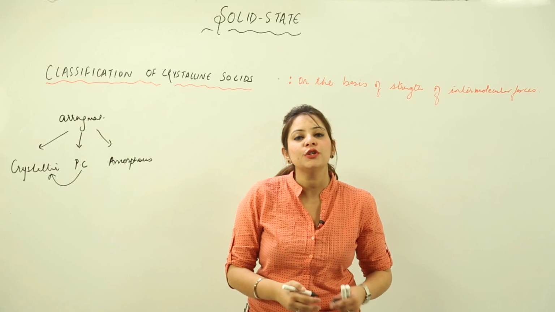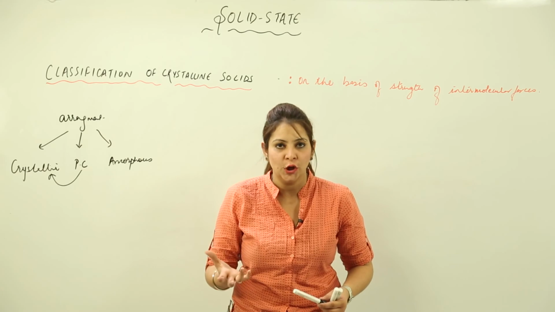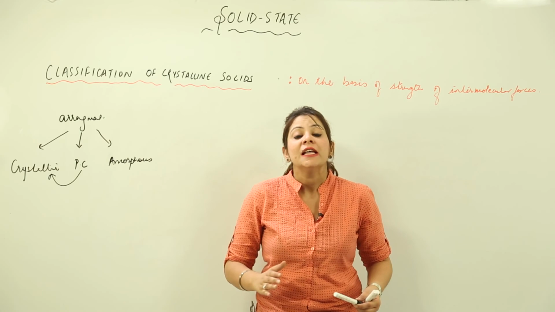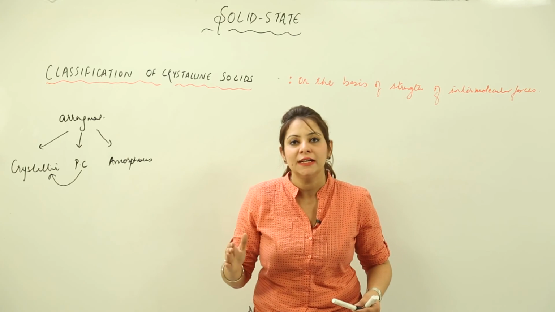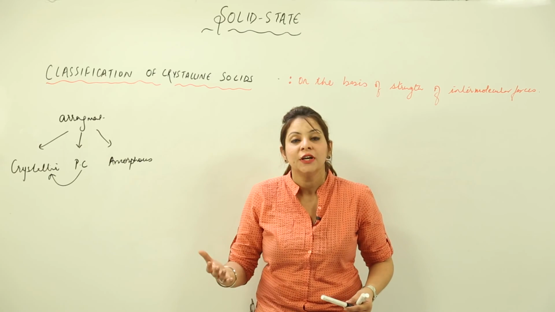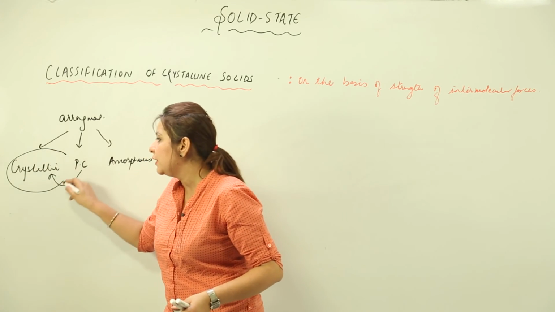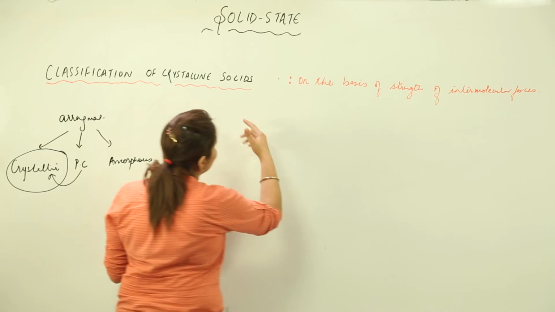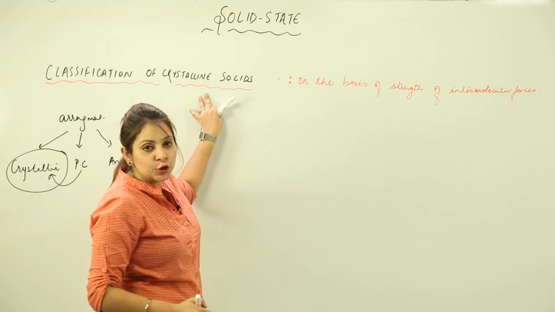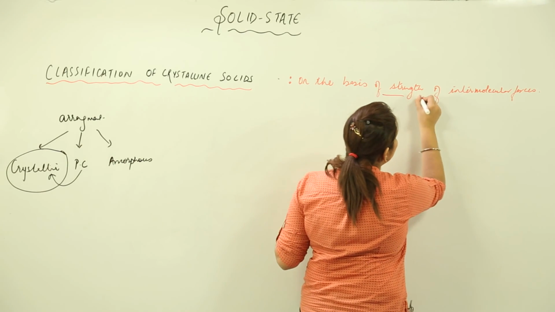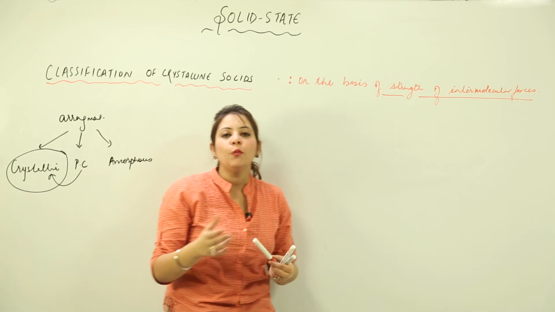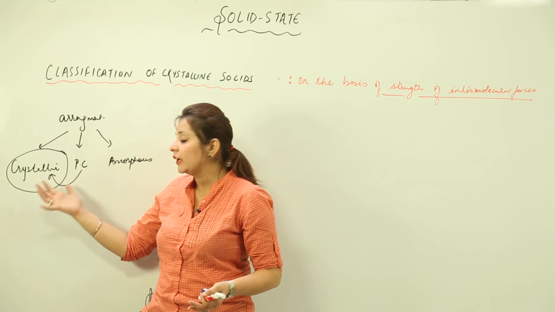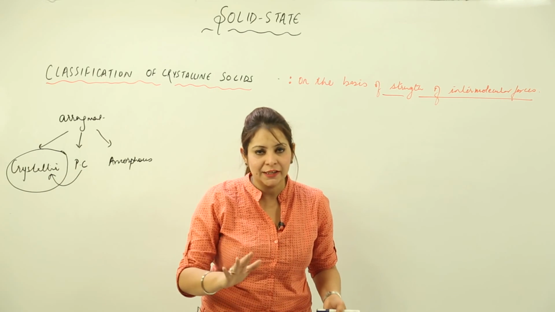Now we are in a position to know what the types of crystalline solids are. Crystalline solids are not of a single type. First thing you have to keep in mind is that crystalline solids are not of a single type. They exist in different types. So we are going to study the different types of crystalline solids. We divide crystalline solids on the basis of the strength of intermolecular force. Like we say that first thing is that crystalline solids are not of a single type.